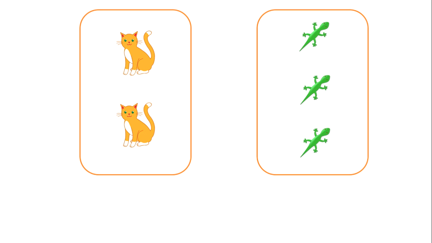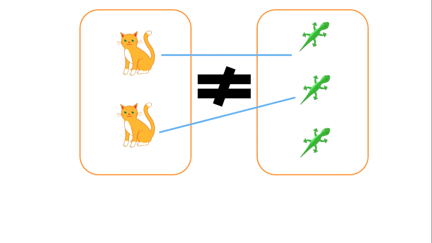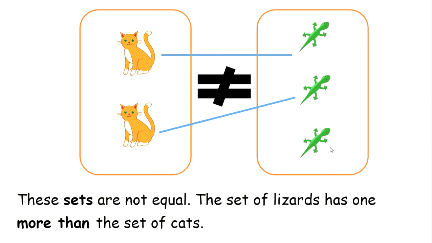So here I have a set of cats and a set of lizards. We're going to match them up and we're going to see if they're equal and then we're going to discuss, okay? So let's go. 1 cat, 1 lizard, 1 cat, 1 lizard. Is this equal? No, it is not equal. How many lizards are left over? 1 lizard is left over, right? So these sets are not equal. The set of lizards has 1 more than the set of cats.